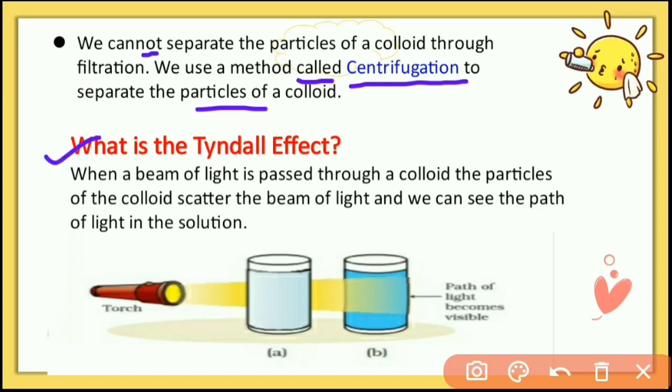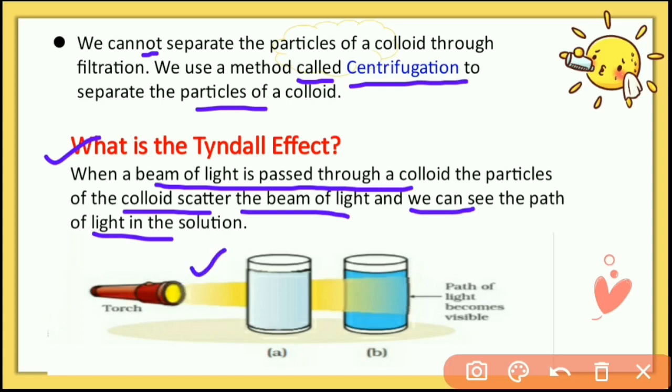The next question is, what is the Tyndall effect? We have already discussed the Tyndall effect. When a beam of light passes through colloidal particles, the colloid particles scatter the beam of light, and we can see the path of light in the solution. So see this activity. In this activity, a beam of light passes through a true solution and a colloidal solution. In the true solution, the beam of light passes without scattering, because the particle size is very small and not enough to scatter the light.